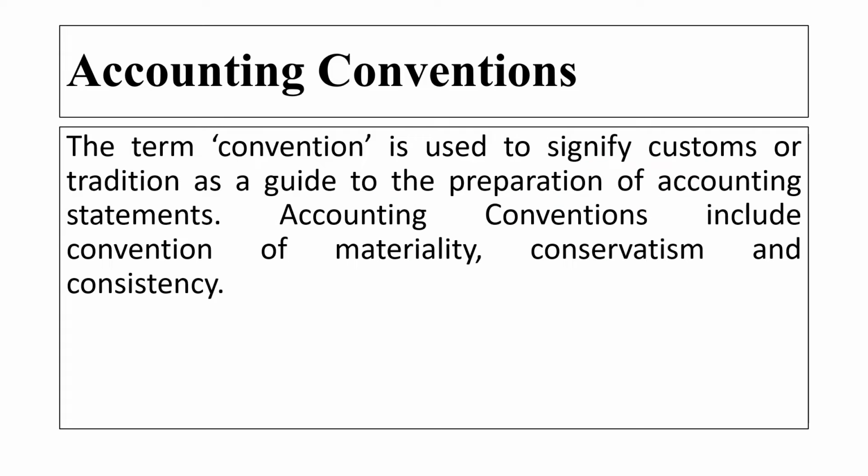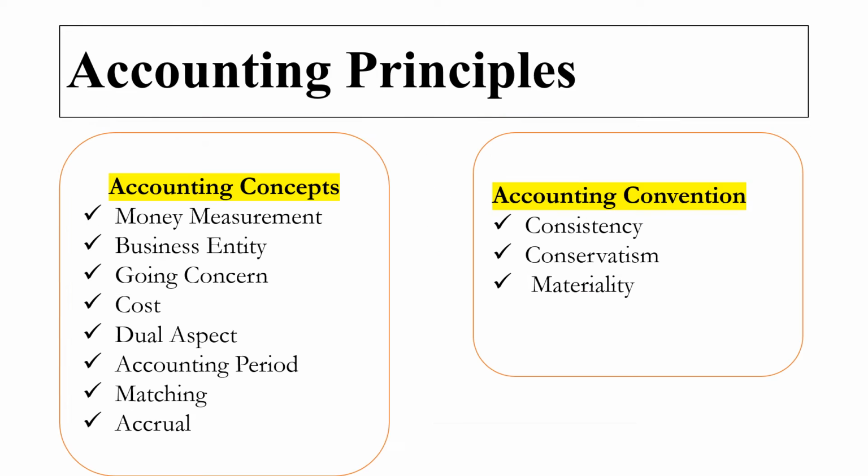Another point here is accounting convention. Now why are we using the conventions? It is used to signify the custom or the tradition as a guide to the preparation of the accounting statements. Okay. Now what different things are included in the accounting convention? It includes the convention of materiality, conservatism and consistency, which we are going to see in detail further.